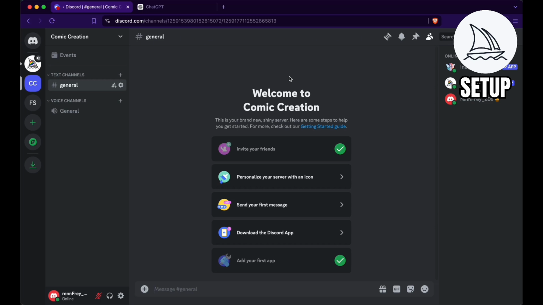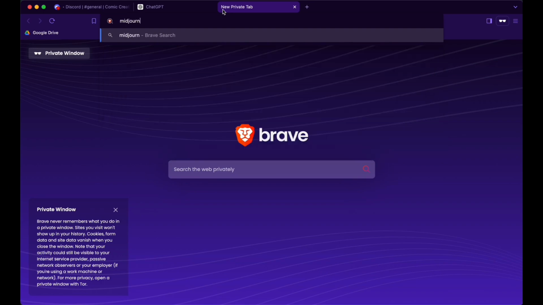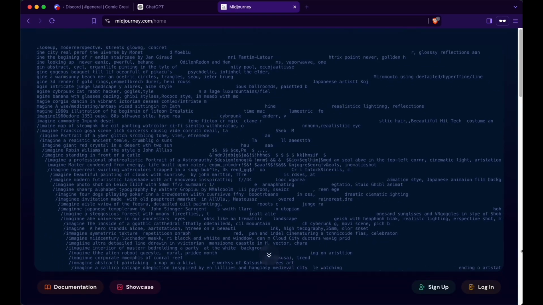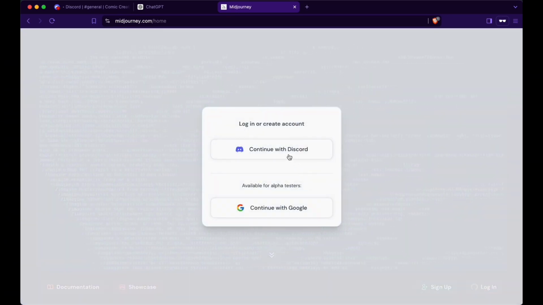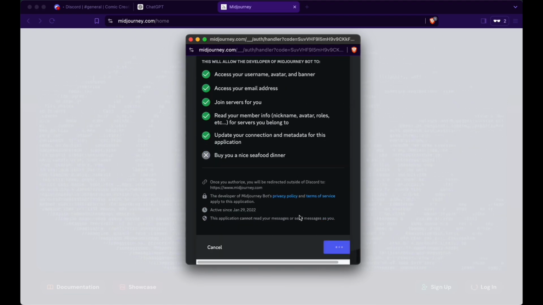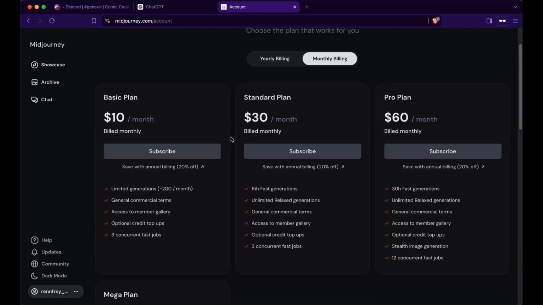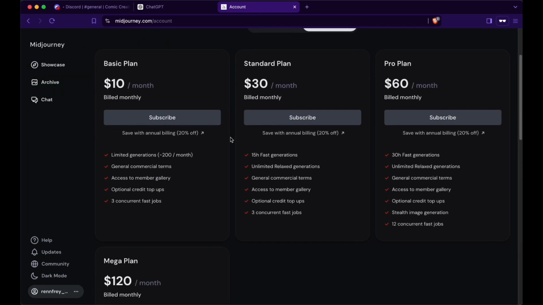In order for you to start creating images with Midjourney, you first of all have to get a subscription. So to do that, simply Google Midjourney, go to midjourney.com, and on the bottom right, click Login, continue with Discord, authorize. And to get your subscription, click on your name down here, manage subscription. We recommend you to get on monthly billing the standard plan, which is $30 per month.